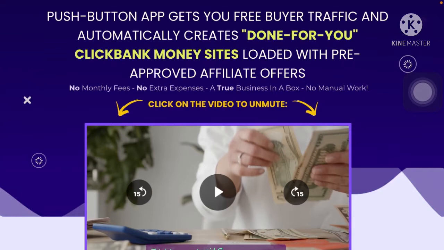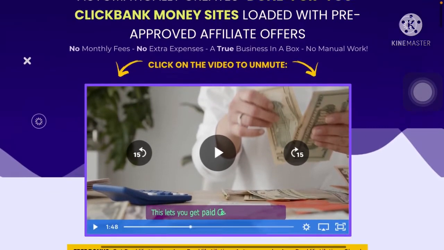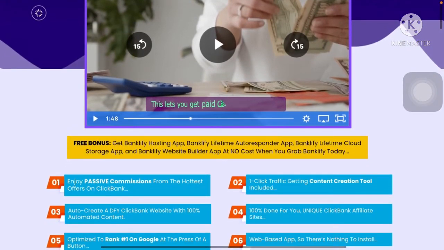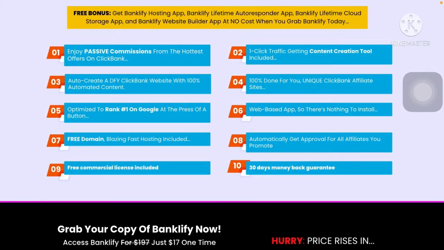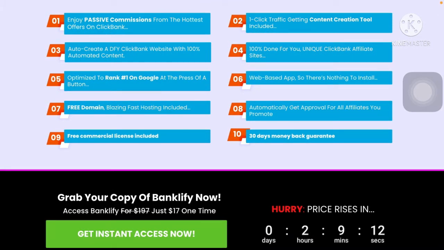Yes, a lot of beginners have been facing the problem of getting commissions, right? But here they are going to do it all for us. They are giving free bonuses: the Banklify hosting app, Banklify lifetime autoresponder app, Banklify lifetime cloud storage app, and Banklify website builder app at no cost when you grab Banklify today. They are giving absolutely great software in which we are going to get everything. Moreover, they are saying that you can enjoy passive income from the hottest offers on ClickBank. Wow, this is a cool thing.